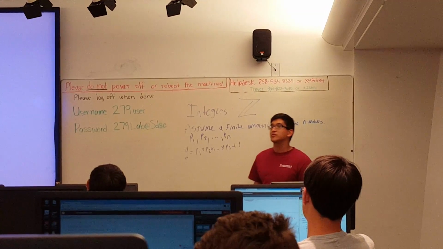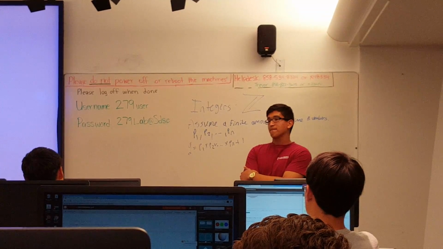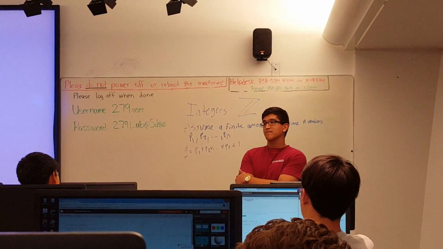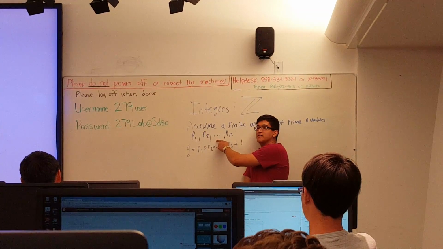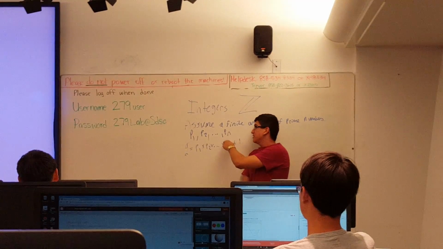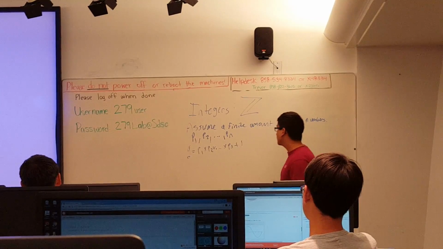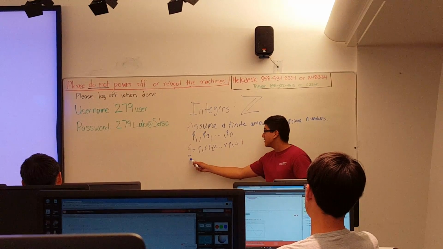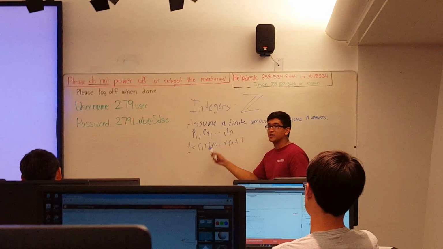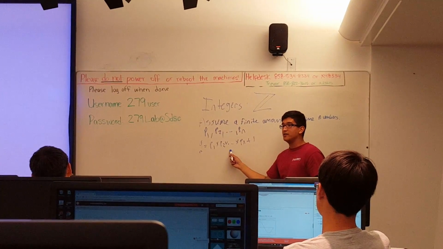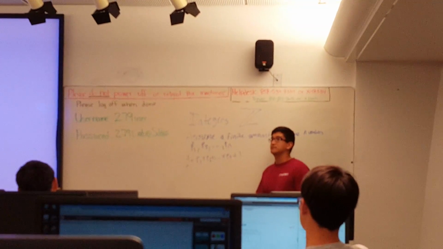Anyone know why I did the plus 1? Okay, so remember, in that little bubble, there's a finite amount of prime numbers, right? We can use those prime numbers to our advantage in any way. So we're going to multiply them together, and clearly this Q is going to be larger than any of these prime numbers, because we're multiplying them all together.